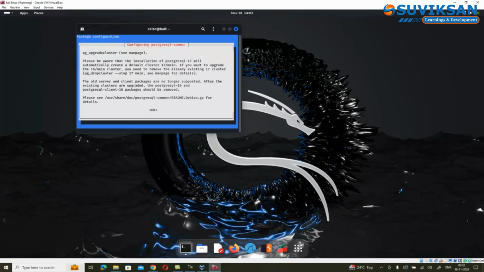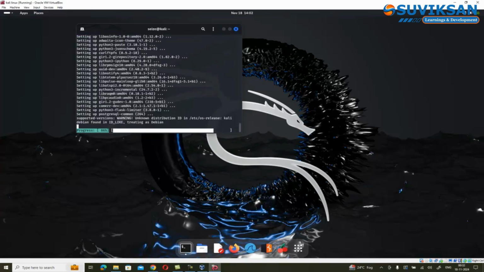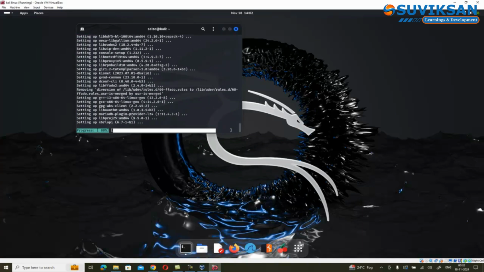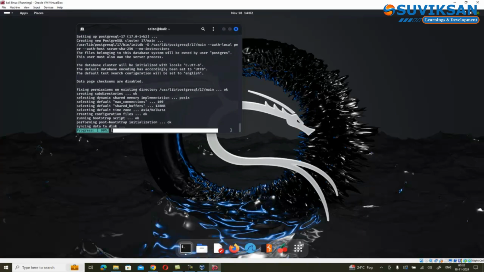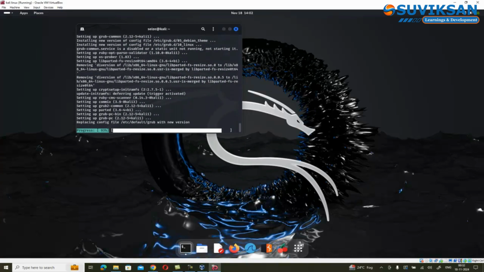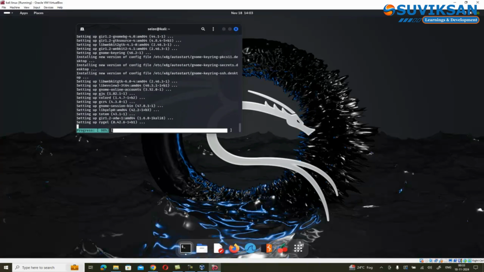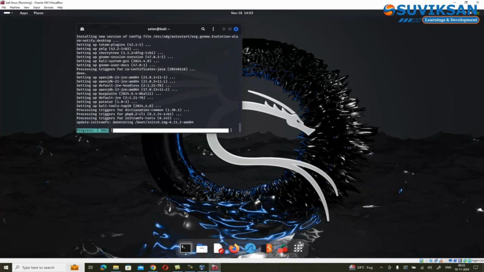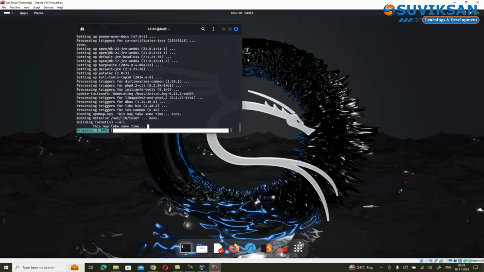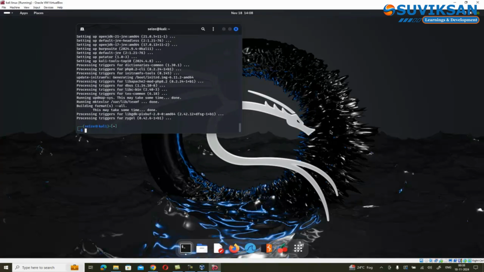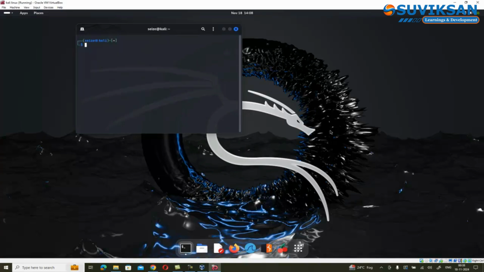And now press Escape button from your keyboard to continue the upgrade. Now reboot the system to apply changes and upgrades.